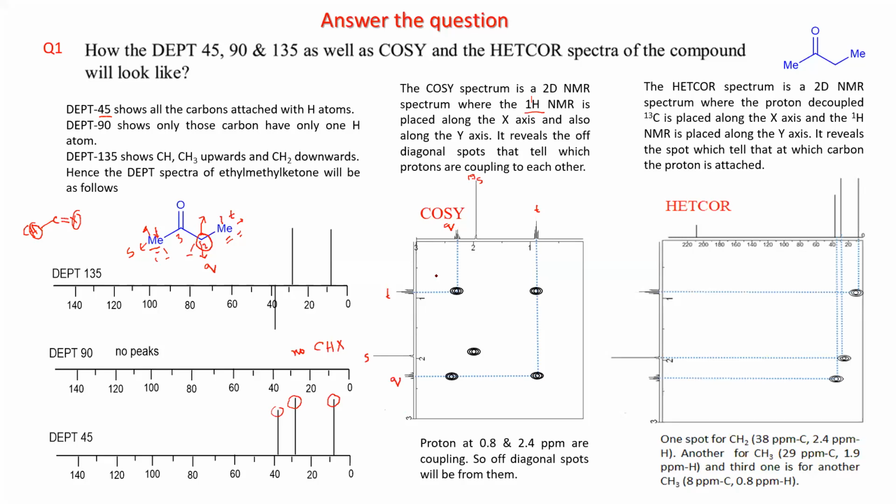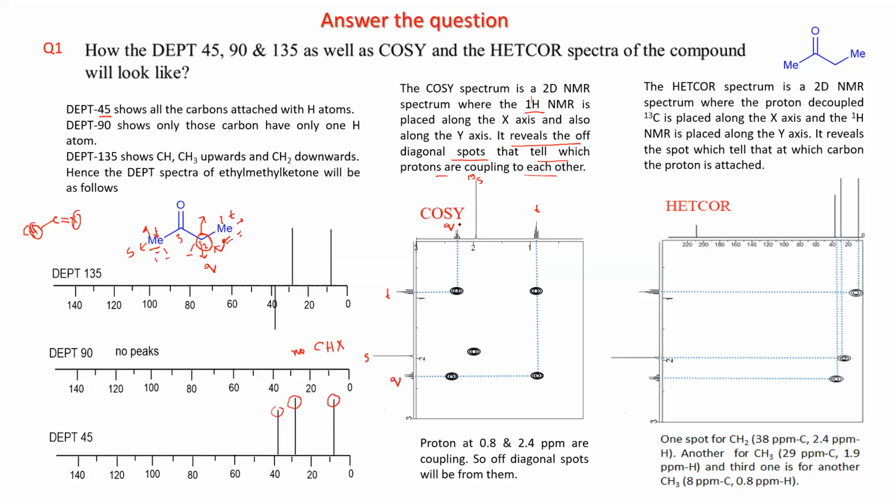Now, what is the job of COSY? You know already, it reveals the off-diagonal spots that tell which protons are coupling to each other. Now you know the CH2 is coupling to the methyl, so you have peak development based on those two interactions.